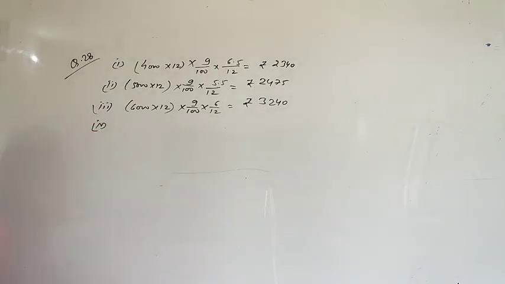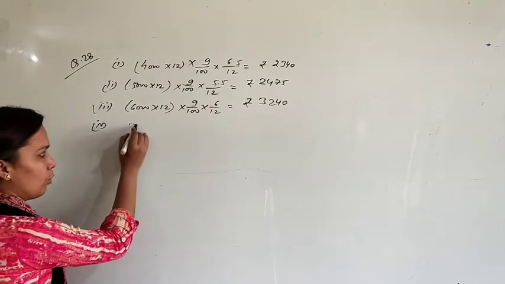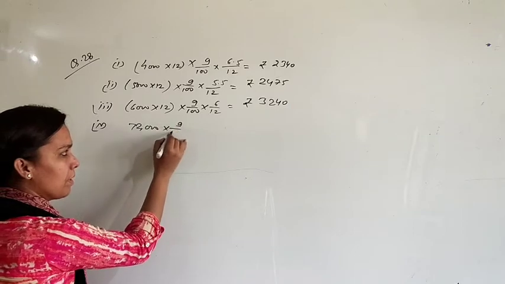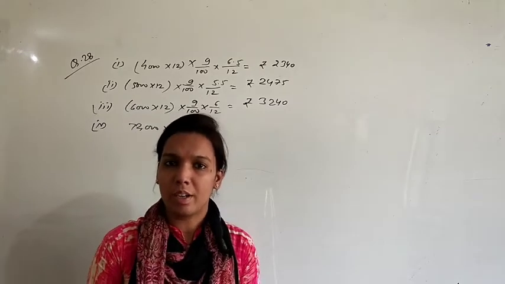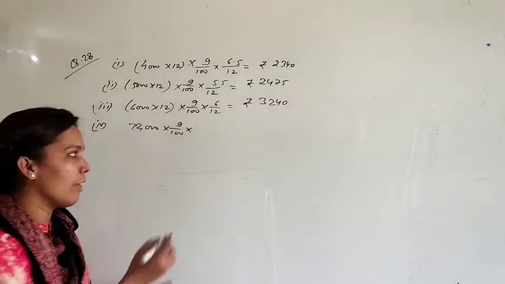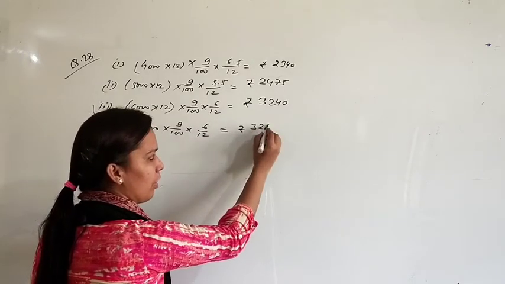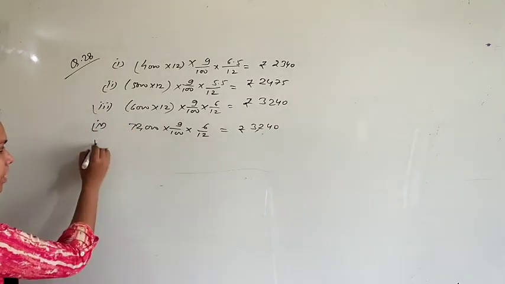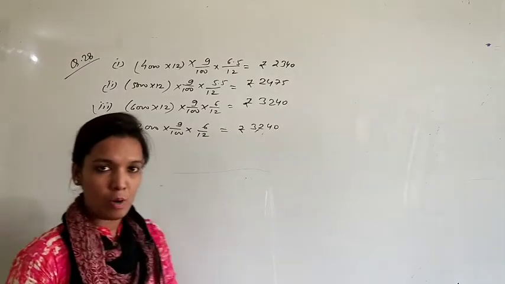Now the fourth case. If he withdrew 72,000 rupees during the year, this is not for 4 months, 72,000 rupees is the drawing for the full year. Okay. So 72,000 multiplied by 9% during the year. Time is not given in the question as to when this drawing was done in the business. So we will assume this also for 6 months. So the amount will be 3,420 rupees.